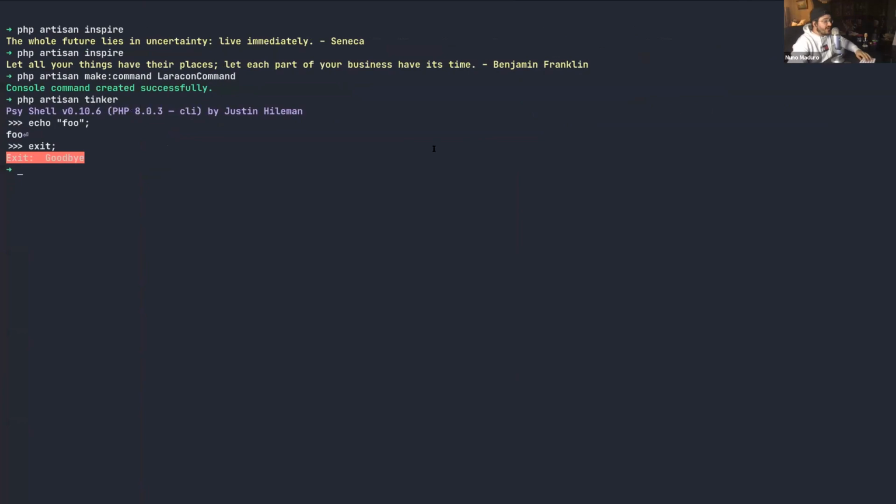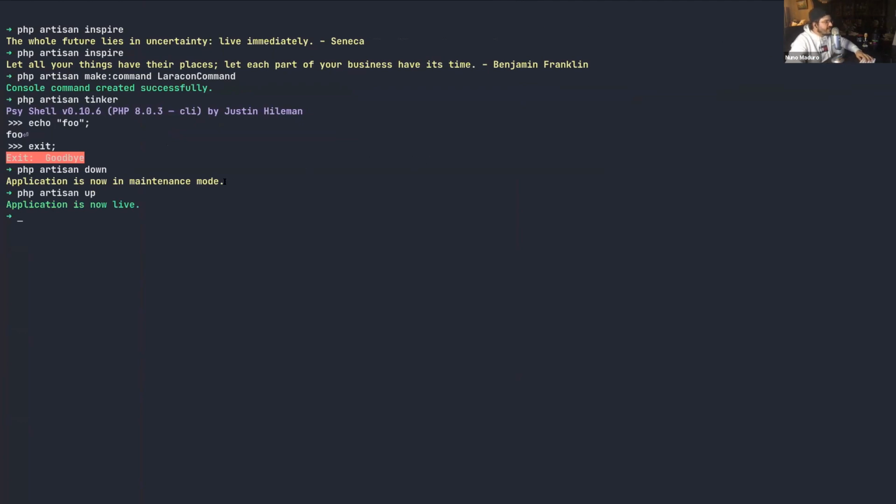Now, for people who don't know, php artisan down is basically a command that you just type, and you get a message saying the application is now in maintenance mode. If someone tries to access your application right now, it will say, I am in maintenance mode, therefore you cannot access my application. So you can perform your maintenance duties behind the scenes, and once you are done, you just type php artisan up, and your application becomes live once again.